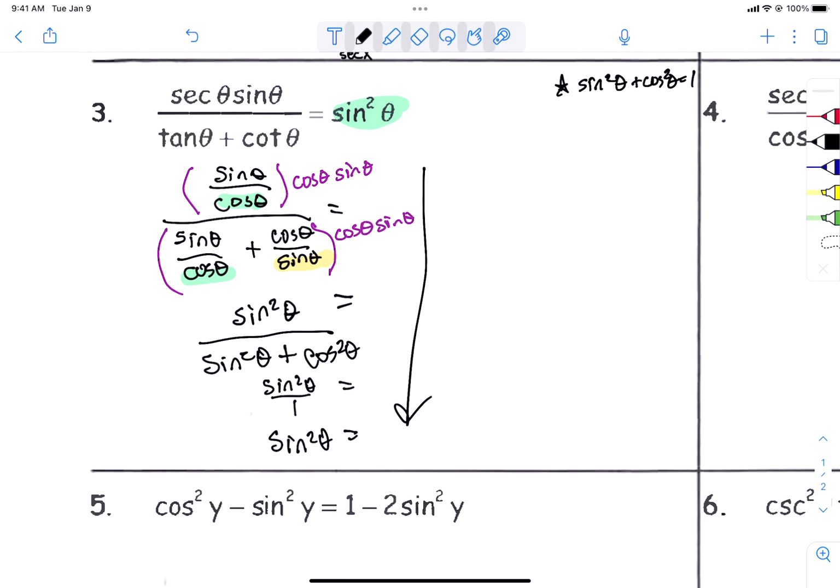So remember, in an identity, the answer is right there. It is your job to do the algebra to prove that the answer is right there. And you can pick any side to mess with. Usually I try to find the one that I think looks a little simpler, and I hold that. Now, if that isn't working for you, you can erase it and hold the other side and try the other side. So there's lots of ways to do that. So there's example 3, or problem 3.